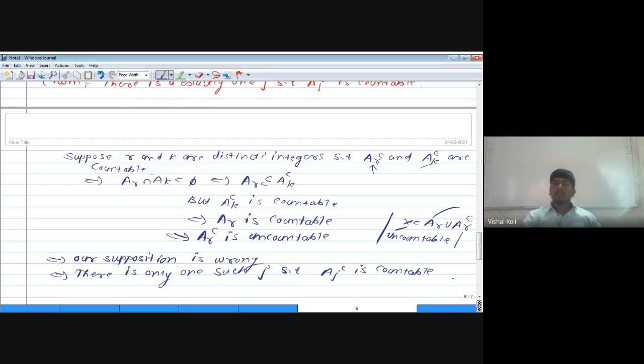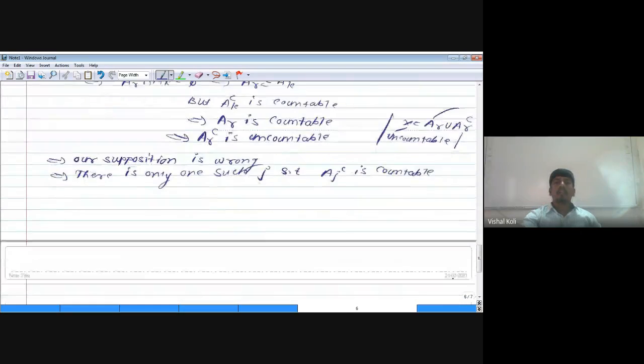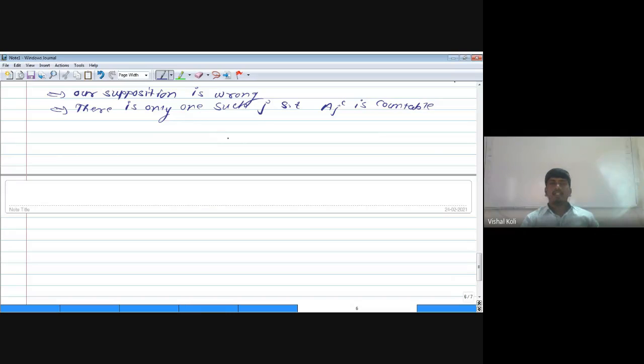Okay. Now, as AJ complement is countable, then from the definition of curly B, AJ belongs to curly B. Therefore, the measure of AJ complement is countable. Then the measure of AJ will be equal to 1, and the measure of AT is equal to 0 for all T which are not equal to J. Since such an AJ having measure 1 will be unique, that is, the AJ whose complement is countable is unique.